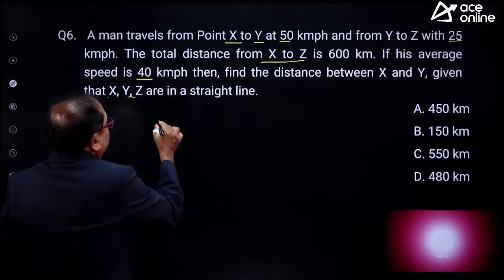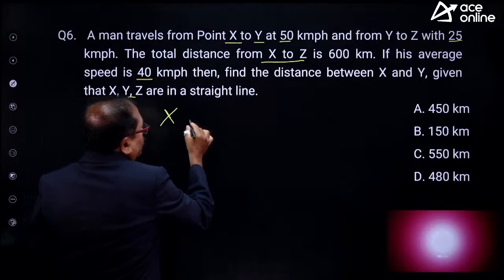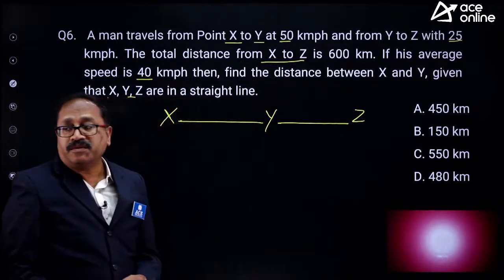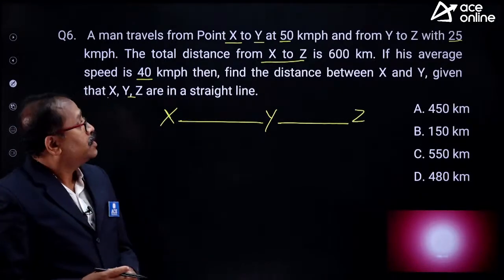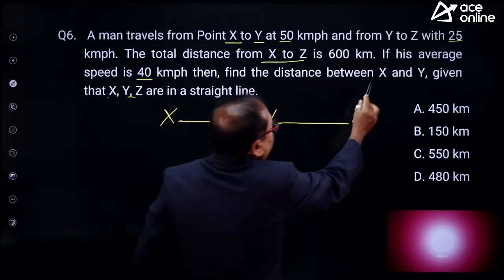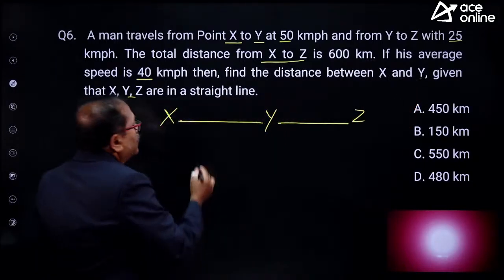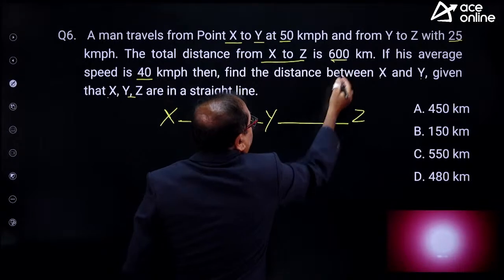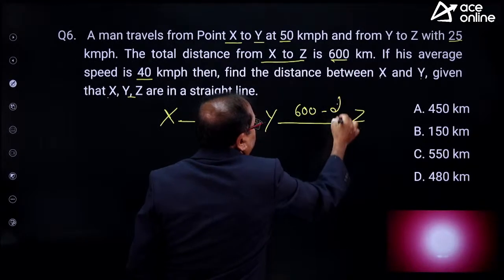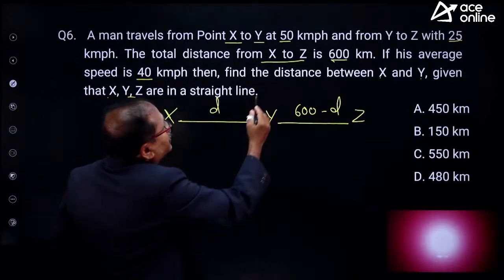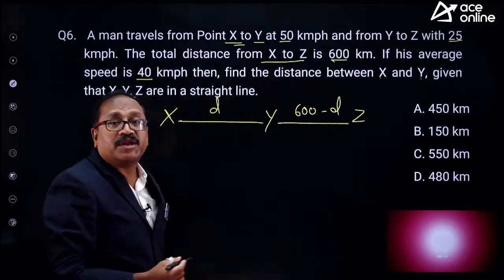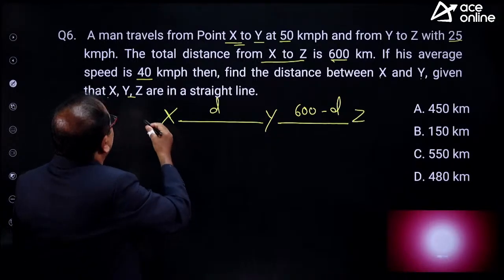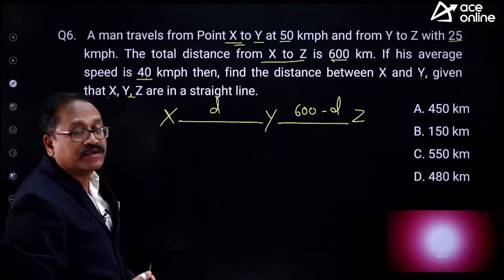Let me answer the question here. So it says that this is x, and then comes y, and then comes z, right? Because they are falling on the straight line. So you are asked to find out the distance between x and y. Let's consider that x to y is d. Then this one will be, as the total distance is 600, 600 minus d. And here we have the speed, x to y is 50 km per hour, and the total average speed is also given to us, 40 km per hour.